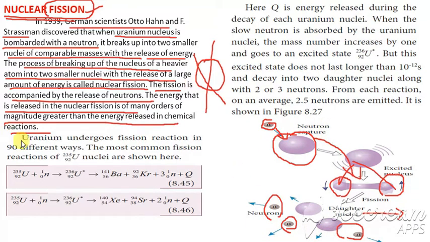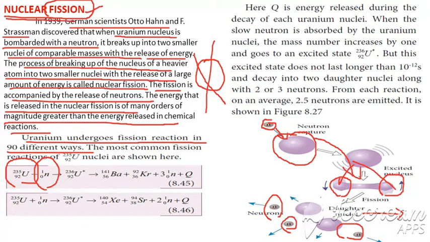Uranium undergoes a fission reaction in 90 different ways, so the same process can be repeated in 90 different ways. The most common fission is given here. Uranium 235 is bombarded with a neutron.